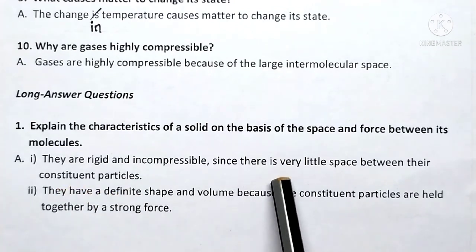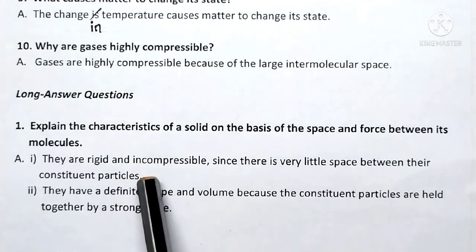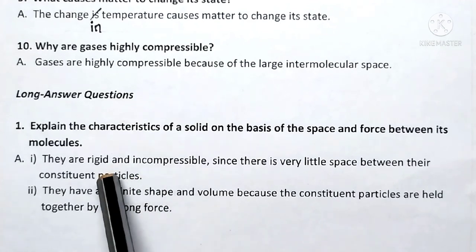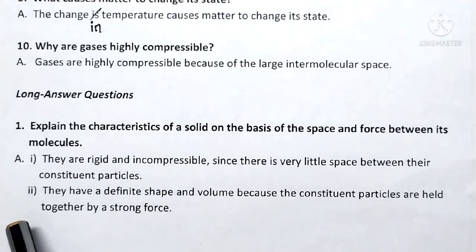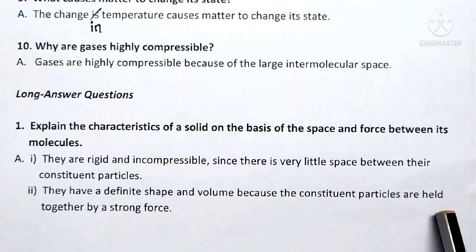As there is very little space between their particles, they cannot be compressed. It means they are incompressible and also they are found rigid. Point number 2. They have a definite shape and volume because the constituent particles are held together by a strong force.